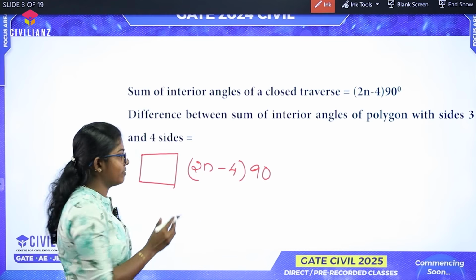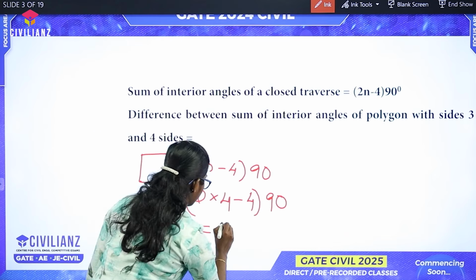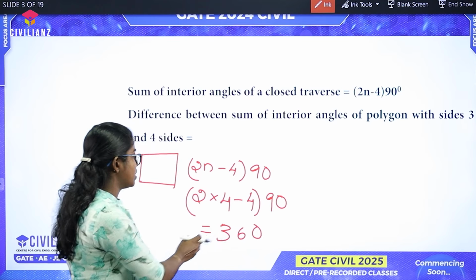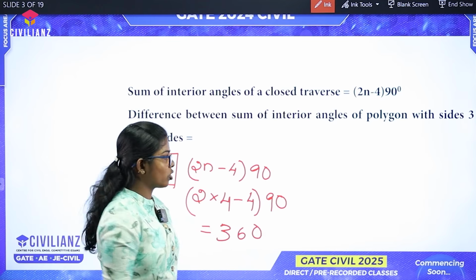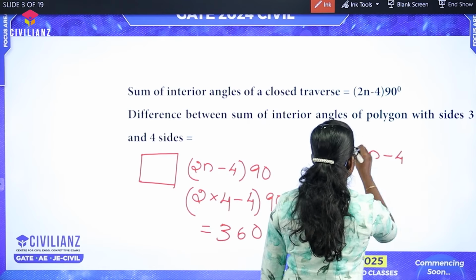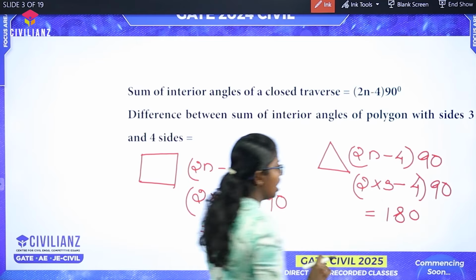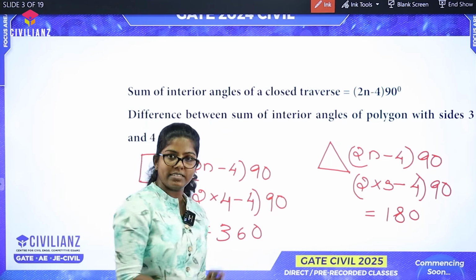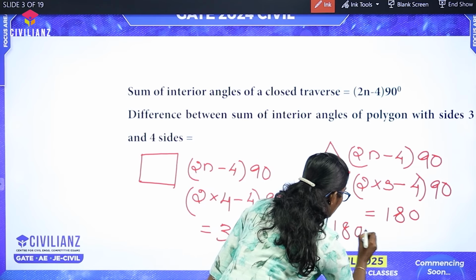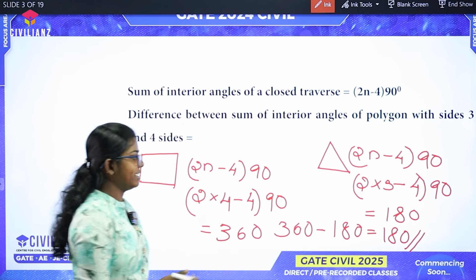We need to substitute the value of n. After solving, we got 360 degrees. Then we need to draw the three-sided polygon, the triangle. Afterwards, we need to calculate the difference between them. 360 minus 180 equals 180. Our answer is 180 degrees.